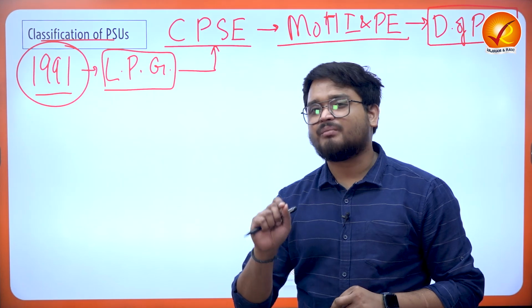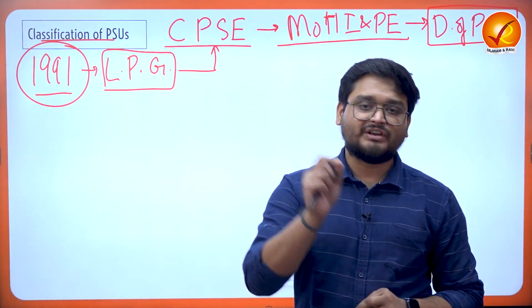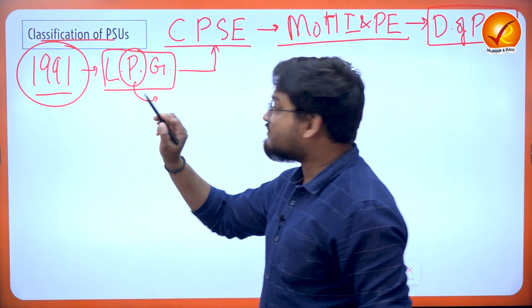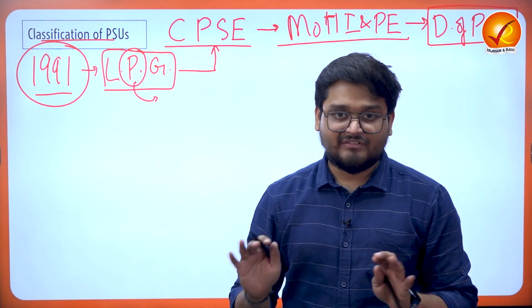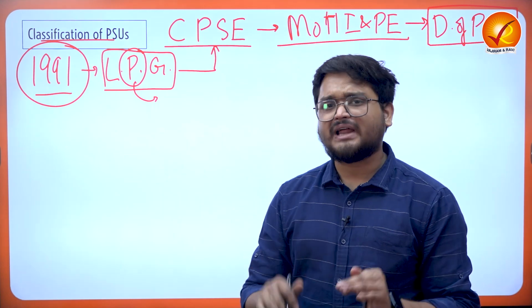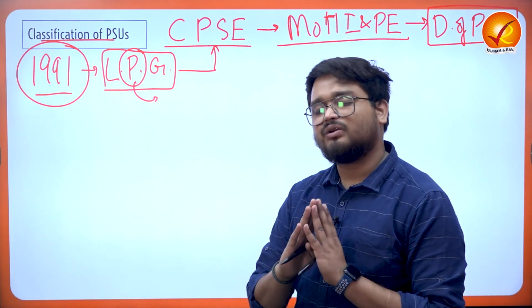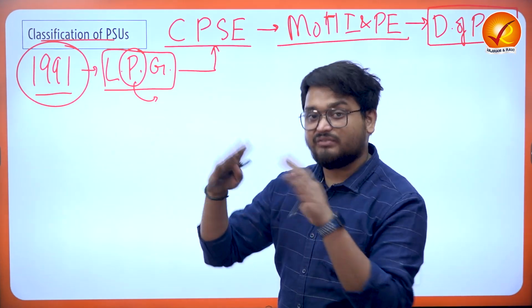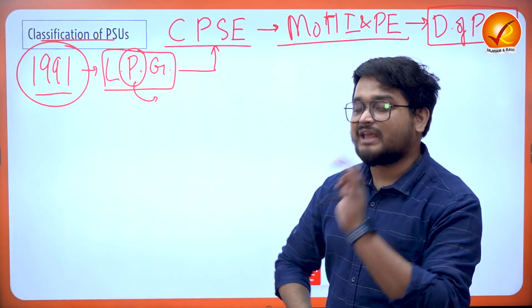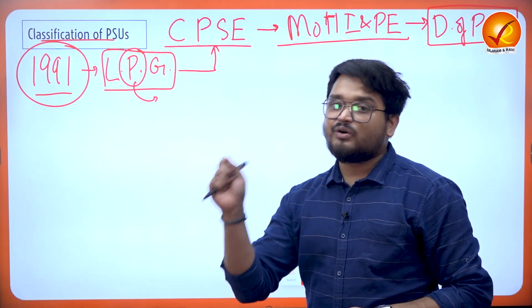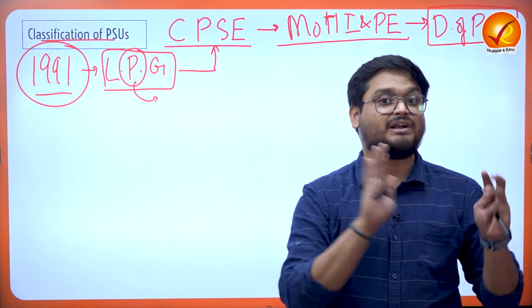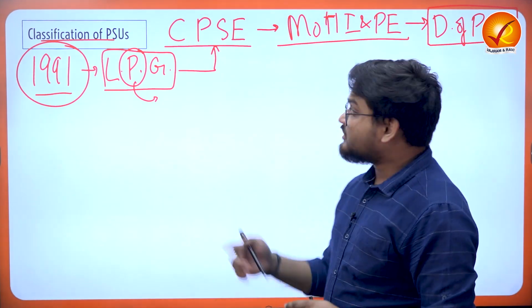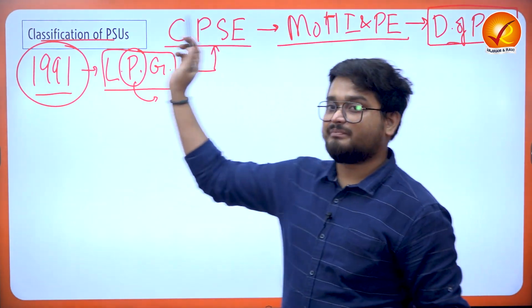That means they were not performing well on economic and profitability parameters. That is why one of the main measures was privatization of the government companies. Now the government over a period of time privatized a lot of government enterprises, but there are some enterprises which are still with the government, and the government has kept them for very strategic, economic and various other imperatives of the country. And that is why from time to time this department classifies the PSUs